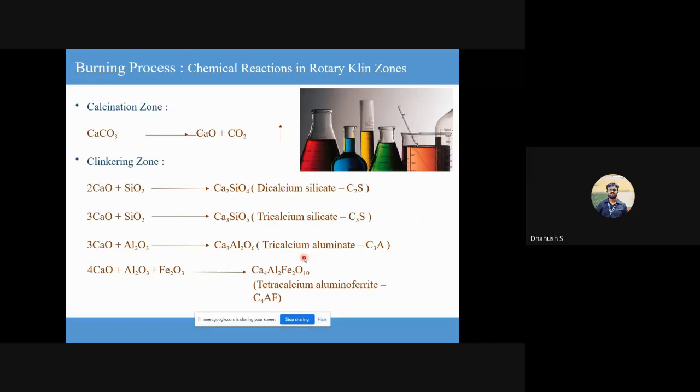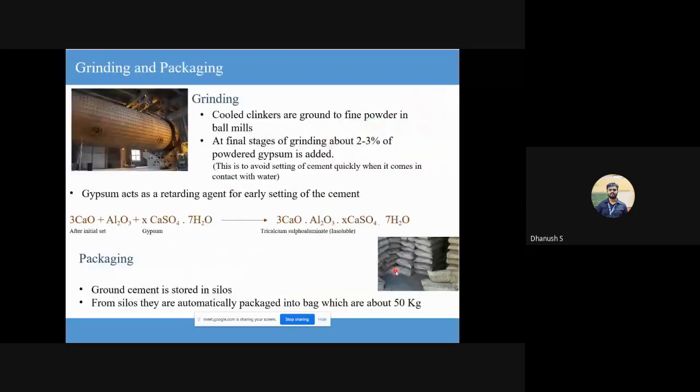Okay. So we learn how each of these four Bogue compounds affect the overall behavior of cement and how they hydrate and what the end result is. For now, just remember four Bogue compounds: C2S, C3S, C3A, C4AF. Okay. Next. So this is where your gypsum comes into the picture.